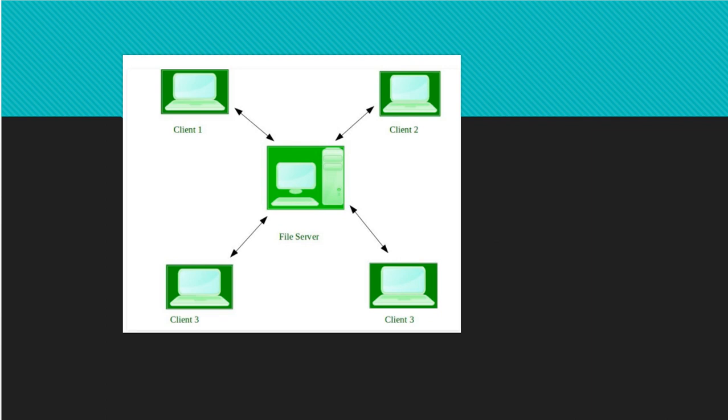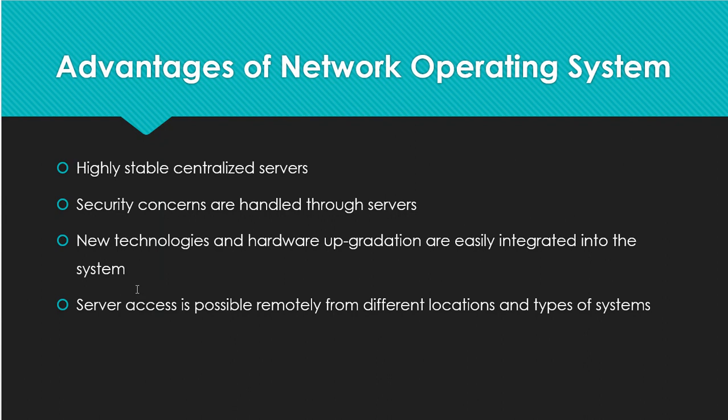as I already told, client 1, client 2, client 3. In the definition itself I have mentioned: the client sends a request and the server will provide the result. So the advantages: highly stable centralized servers will be there, and security concerns are handled through servers, meaning the server will not allow access to points which are secured or locked. New technology and hardware upgradation are easy. If any new technology comes, it is very easy to upgrade for this network OS. Server access is possible remotely from different locations. If the private network is shared with others, from other locations also we can access these systems. That is the advantage of the network OS.